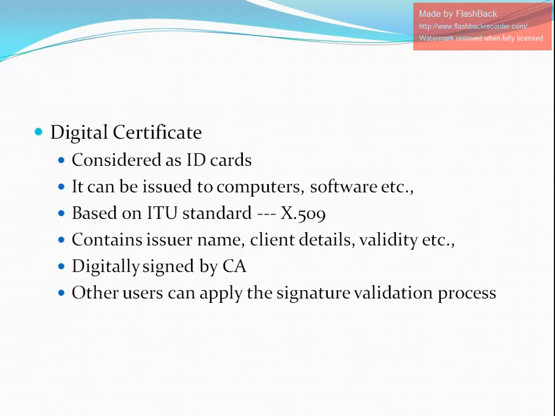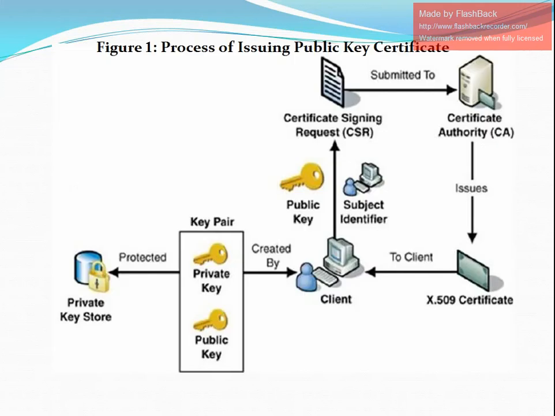Anyone who needs assurance about the public key and the associated information of the client carries out the signature validation process using the CA's public key. Successful validation assures that the public key given in the certificate belongs to the person whose details are given in the certificate.